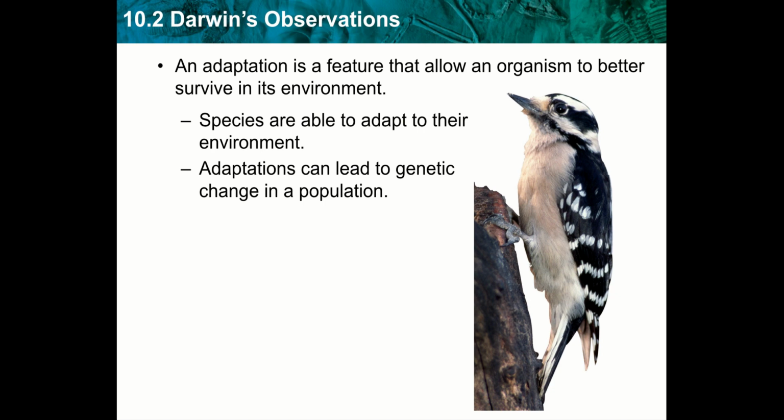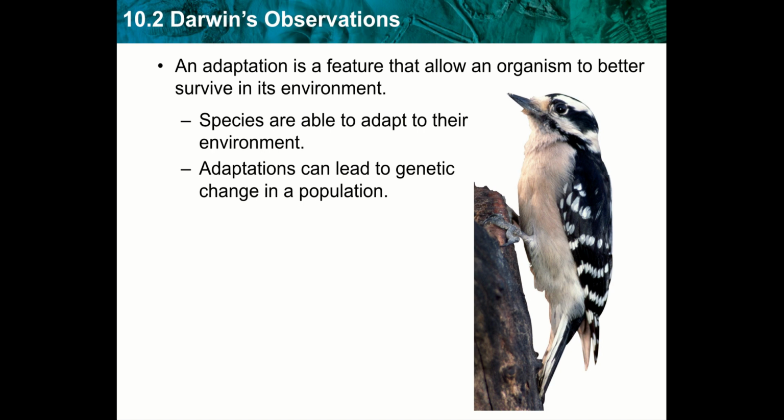And he realized that adaptations were occurring in these animals. And an adaptation, write this down, is a feature that allows an organism to better survive in its environment. So if an organism, say a finch, lives where there are hard-shelled nuts and they don't have a short, strong beak, but they have a long, curvy one, are they going to adapt to the environment that they live in? That depends. If they're able to adapt, then they're able to really survive. If they can't adapt, they're probably going to die out.